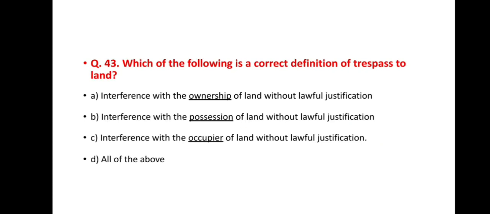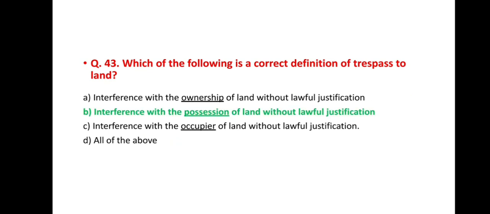Next question, very interesting question, question number 43. Which of the following is a correct definition of trespass to land? And here option A is interference with the ownership of land without lawful justification. Option B, interference with the possession of the land without lawful justification. Option C, interference with the occupier of land without lawful justification. And option D, all of the above. And here there is a play of words: ownership, possession and occupier. And the correct answer is option B, interference with the possession of the land without lawful justification.